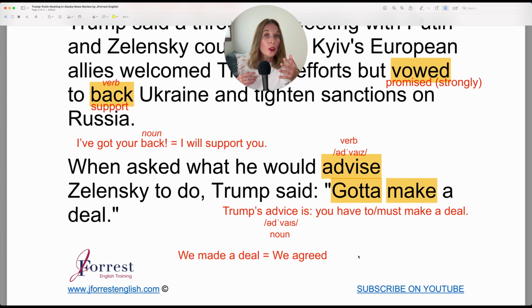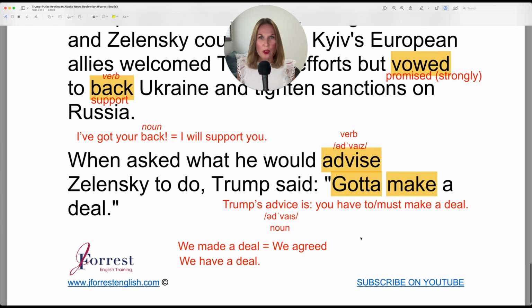But then after you can say we have a deal. We have a deal because the deal exists. And the word deal represents the agreement between us. So we made a deal. And now because we made a deal, we have a deal. And that's the end of the article. So I'll read the article from start to finish and you can focus on my pronunciation.